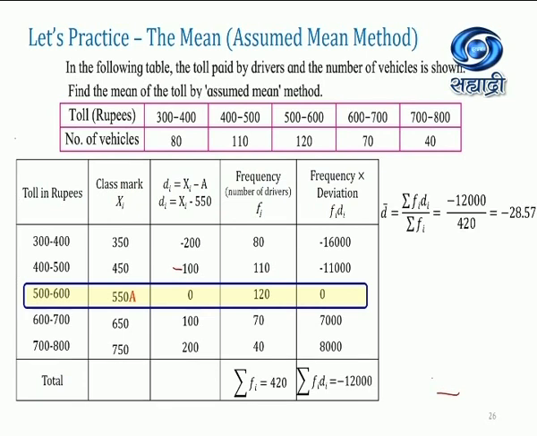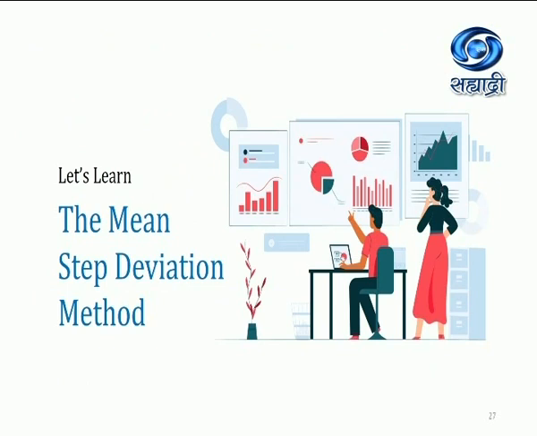So d bar is equal to minus 28.57, and the mean is the assumed mean plus d bar, that is 550 plus minus 28.57. So the answer will be 521.42. So here we find the answer, which is the mean of the data.